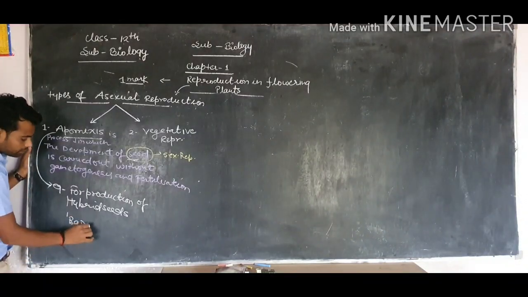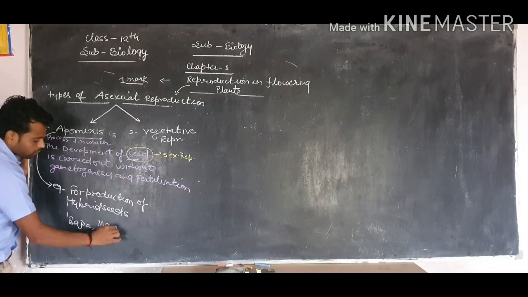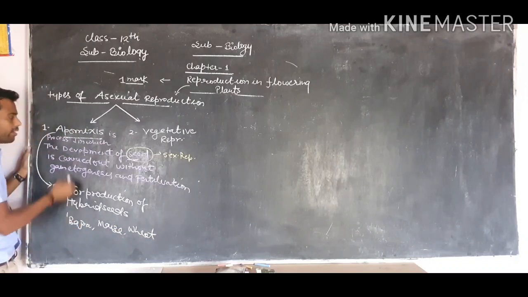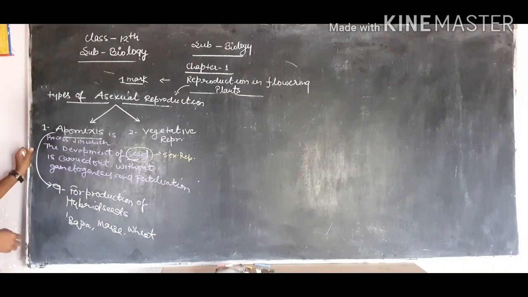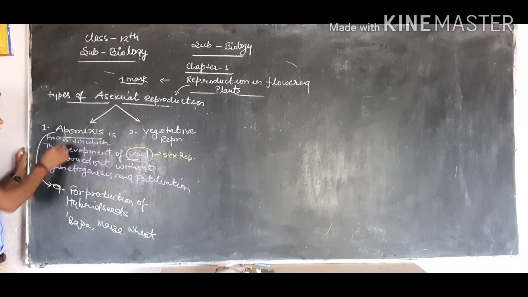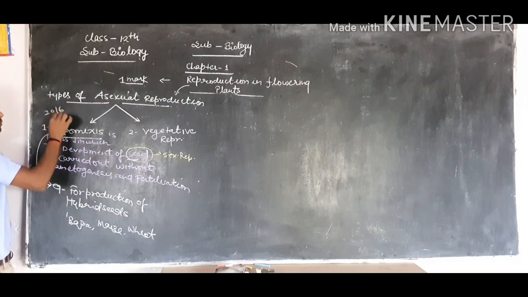the crop of bajra, and maize, and wheat, and these seeds are generally prepared with the help of the apomixis process, because in this process hybrid seeds do not lose their viability and do not lose their genetic characters, with the yielding and the high productivity. So hybrid seeds are generally formed by apomixis, and this definition was asked in the 2016 NEET exams,